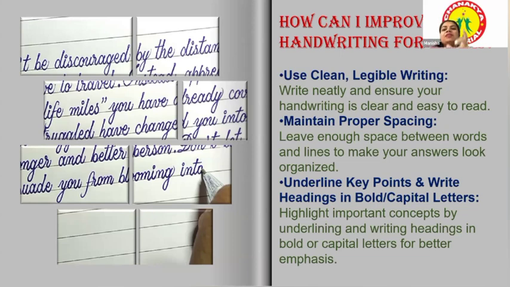This third point is basically only for the last 15 minutes. Don't spend your time in between underlining the main points or highlighting something. In the last 15 minutes, you can just underline the major key points. That's how it can be done.